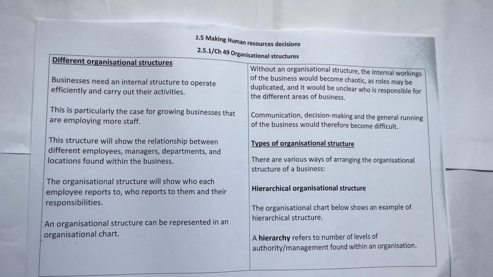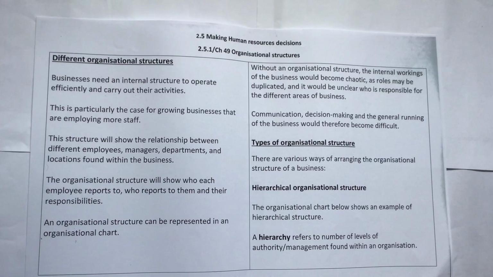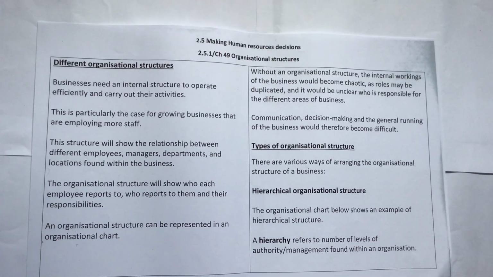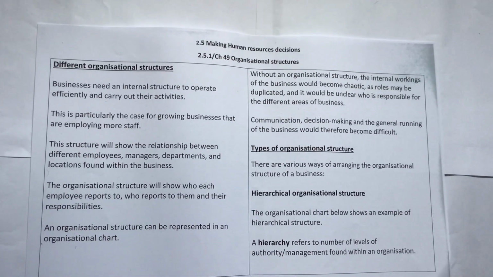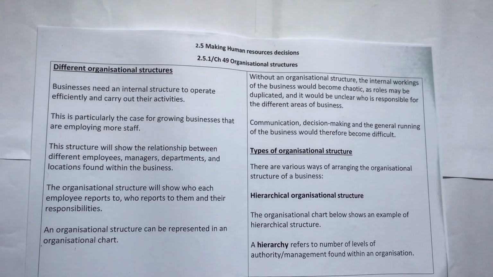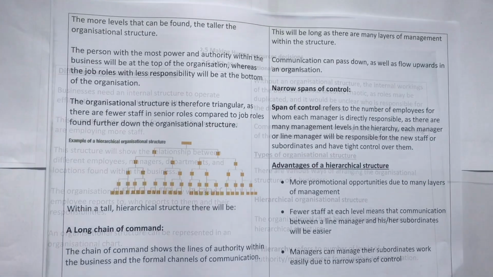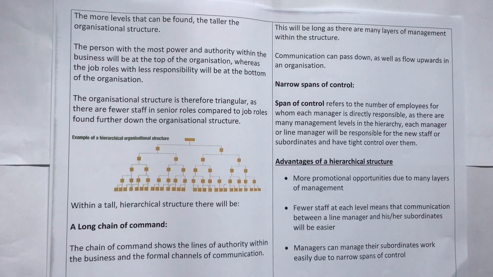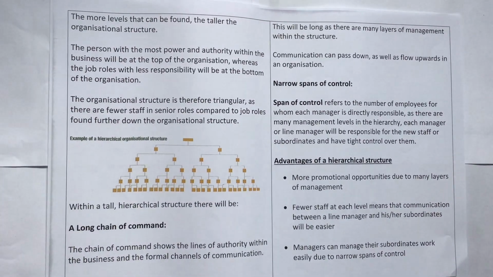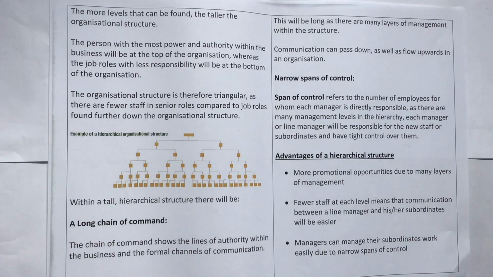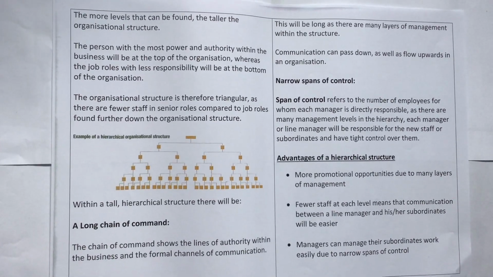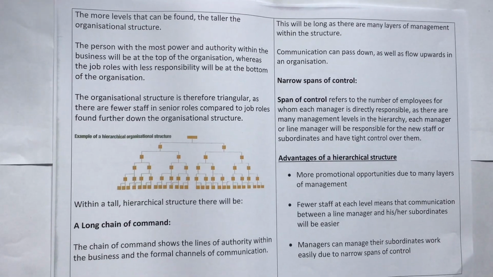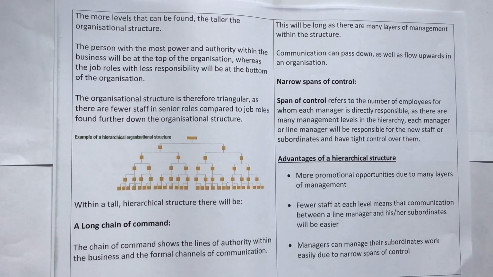Hierarchical organizational structure. The organizational chart below shows an example of hierarchical structure. Hierarchy refers to the number of levels of authority management found within an organization. The more levels that can be found, the taller the organizational structure is. The person with the most power and authority within the business will be at the top of the organization, whereas the job roles with less responsibility will be at the bottom of the organization.